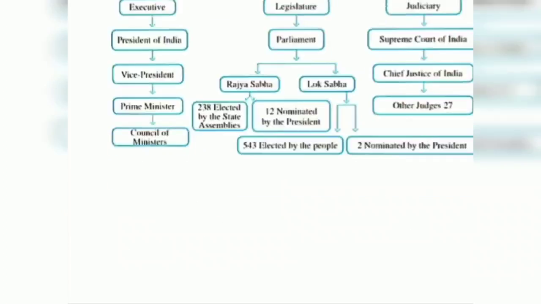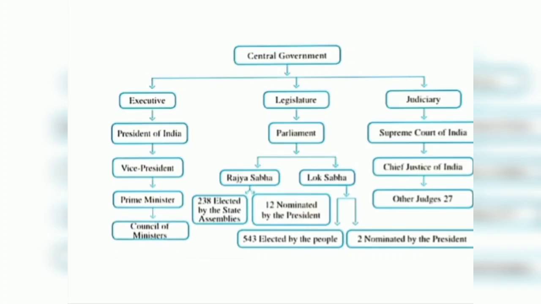Okay, children, the next is given here. See in your book, page number 248, central government. It consists of three bodies: executive, legislature, judiciary. Under the executive are the president of India, vice president of India, prime minister, council of ministers, and the attorney general also. It is given in your book, children.